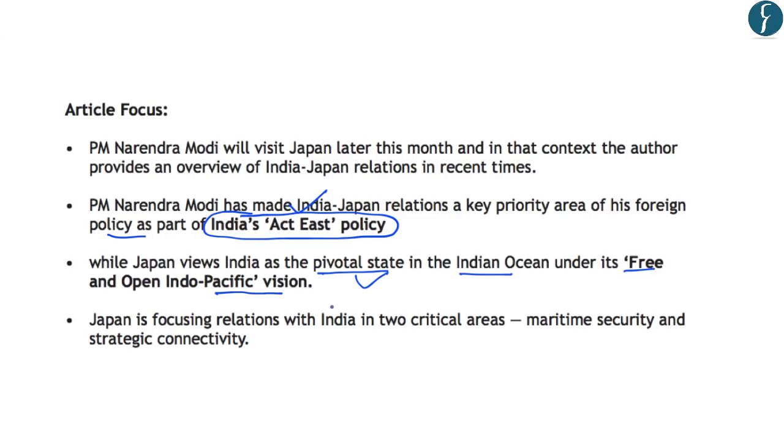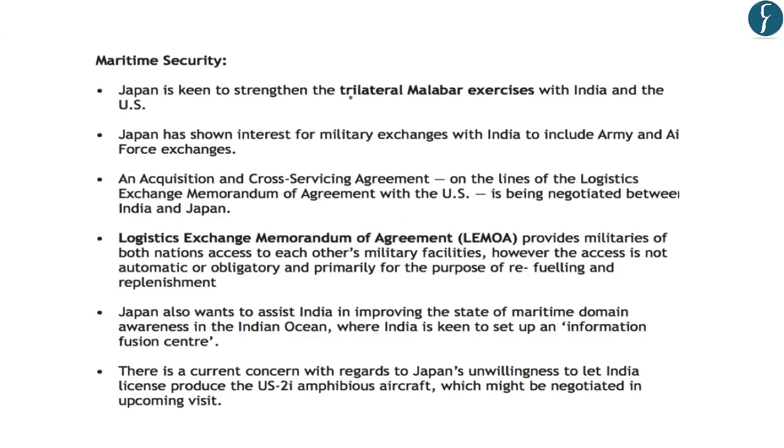Further, the author says that Japan is focusing relations with India on two critical areas. The first is maritime security, and the second is strategic connectivity. So let us try and understand these two aspects, that is maritime security and strategic connectivity, in detail. Regarding maritime security, the author has highlighted that Japan is keen to strengthen the trilateral Malabar exercises with India and the United States. So the Malabar exercise is a trilateral military exercise between India, the US and Japan, and Japan wants to strengthen it further.